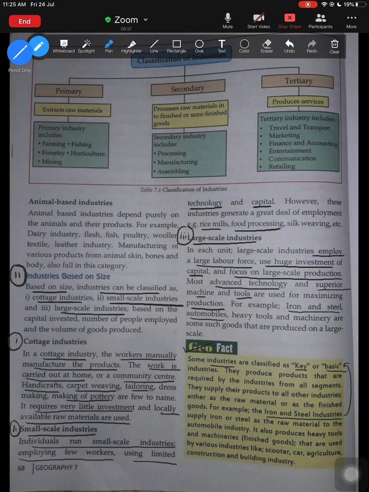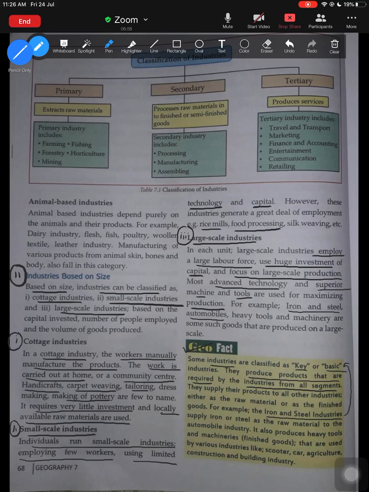It is because they produce products that are required by all industries from all different sections. So iron and steel industry is such an industry where all other industries will have to depend on iron and steel. So that is why they are known as the key or basic industry.